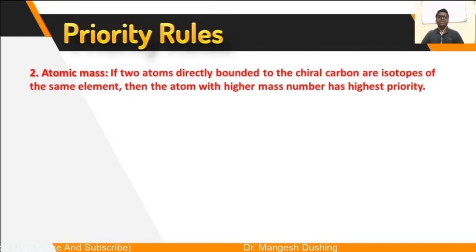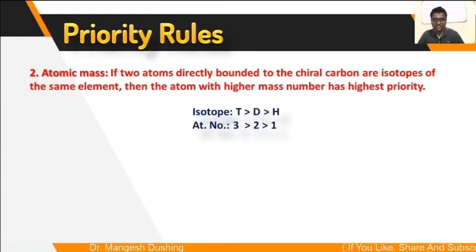The second rule is for when the atomic numbers are the same. If 2 atoms directly bonded to the chiral carbon are isotopes of the same element, then the atom with the higher mass number has the highest priority. Suppose a chiral center, a carbon atom, to which 3 atoms are attached: tritium, deuterium and hydrogen, that is protium.